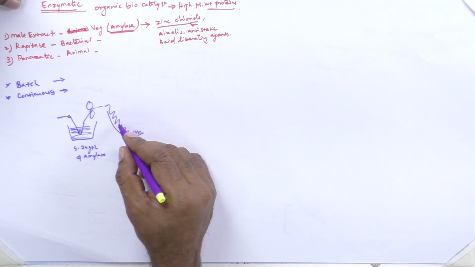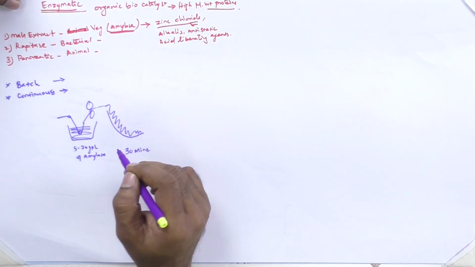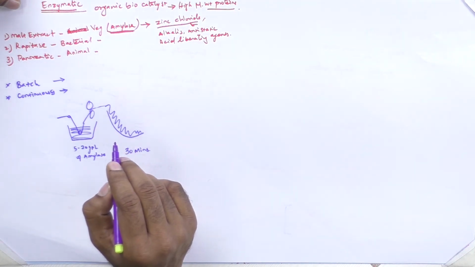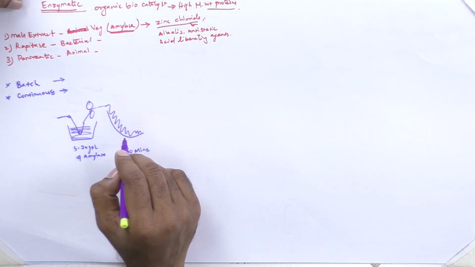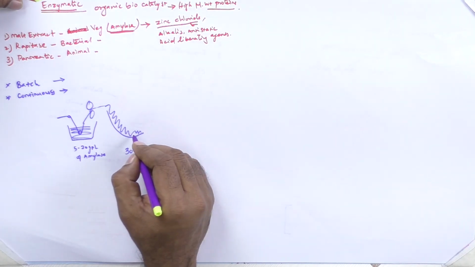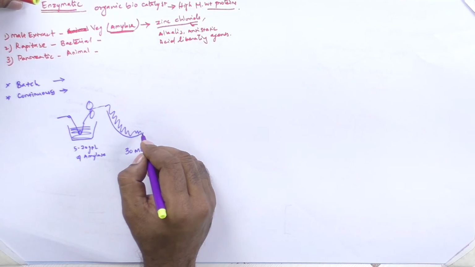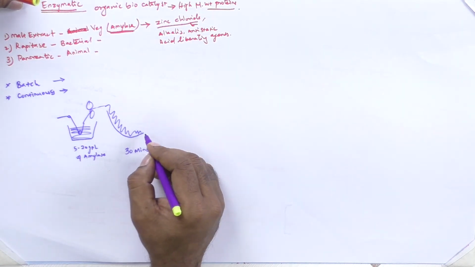During this period the enzymes will hydrolyze the starch present in the fabric, and that converts into soluble dextrin.